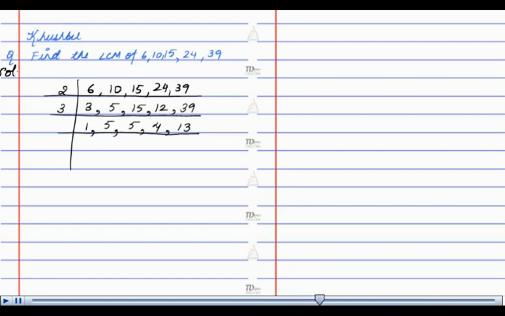Taking the next lowest number 5, we get 5 when divided by 5, 1, again 1, 4 cannot be divided by 5, so 4, and 13 can also not be divided by 5, so we write down 13 as it is. The remaining numbers are 4 and 13.